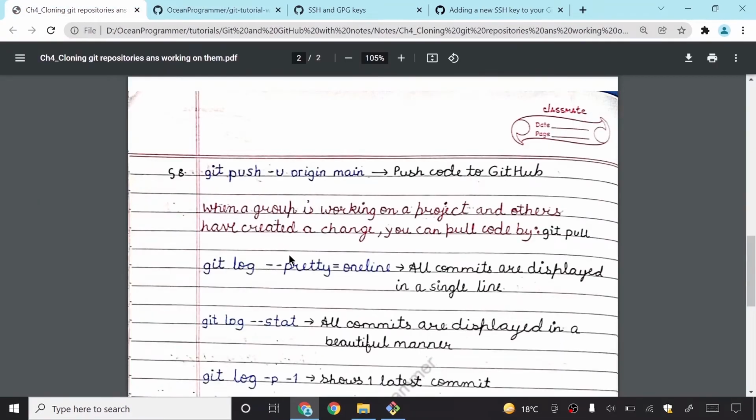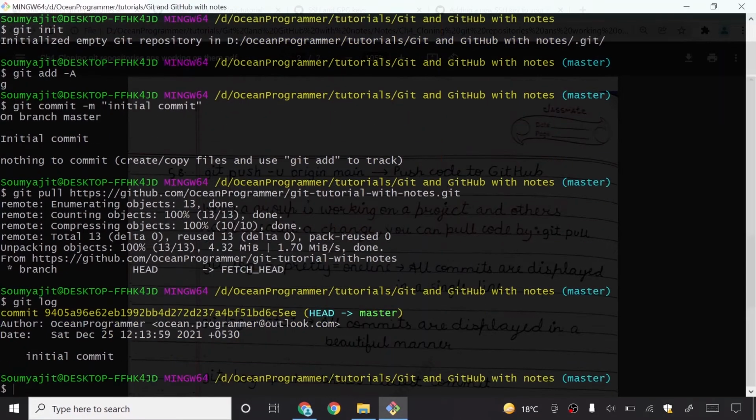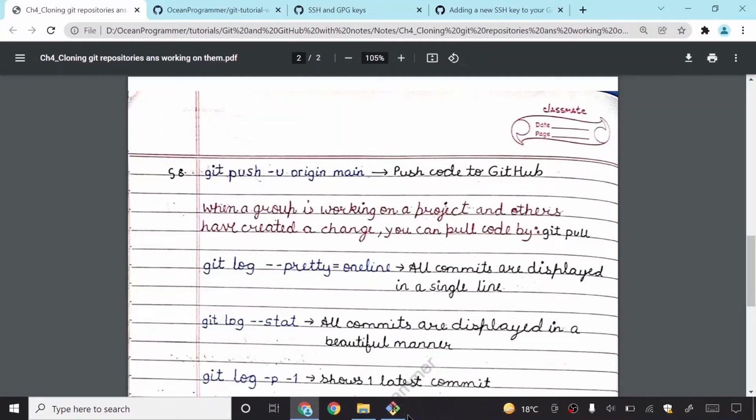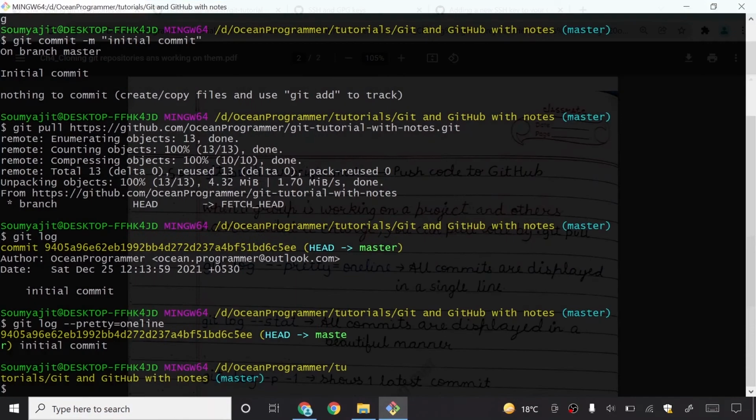So it is saying git log --pretty=oneline. What does this do? All commits are displayed in one single line. You saw in the previous chapter what the git log command does and shows. So I will now use this command, git log --pretty=oneline. Okay, only one commit there was, so it is only giving me one commit.